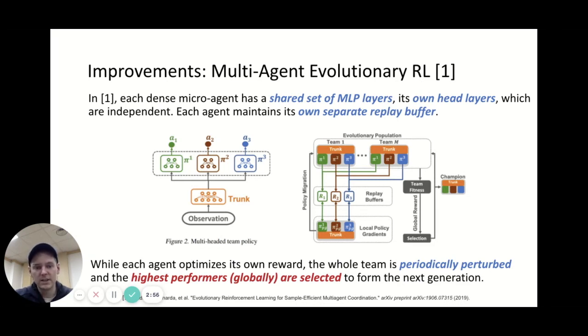In multi-agent evolutionary RL, which is the paper cited in this slide, each dense micro-agent has a shared set of MLP layers, and its own head layers, which are independent. Each agent maintains its own separate replay buffer. While each agent optimizes its own reward, the whole team is periodically perturbed, and the highest performers are globally selected for the next generation. In this slide, we would be using VIREL for each of these independent agents here.